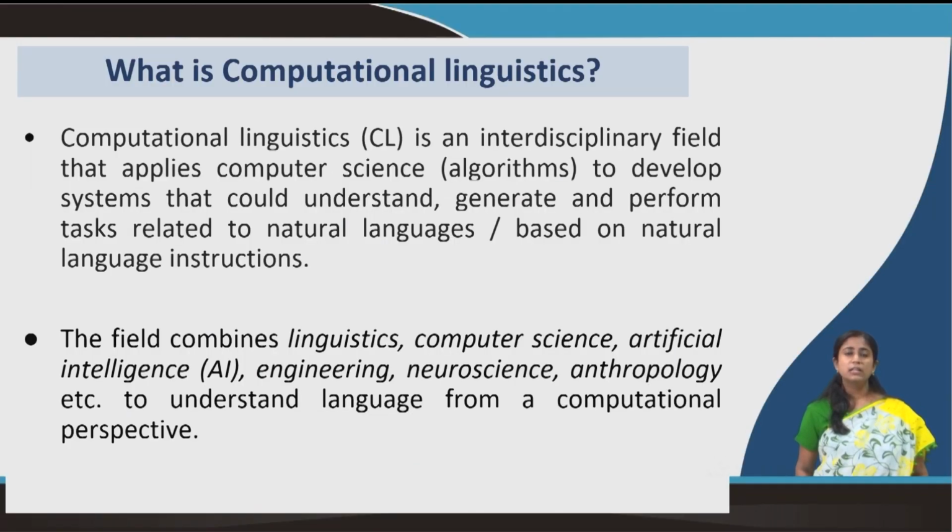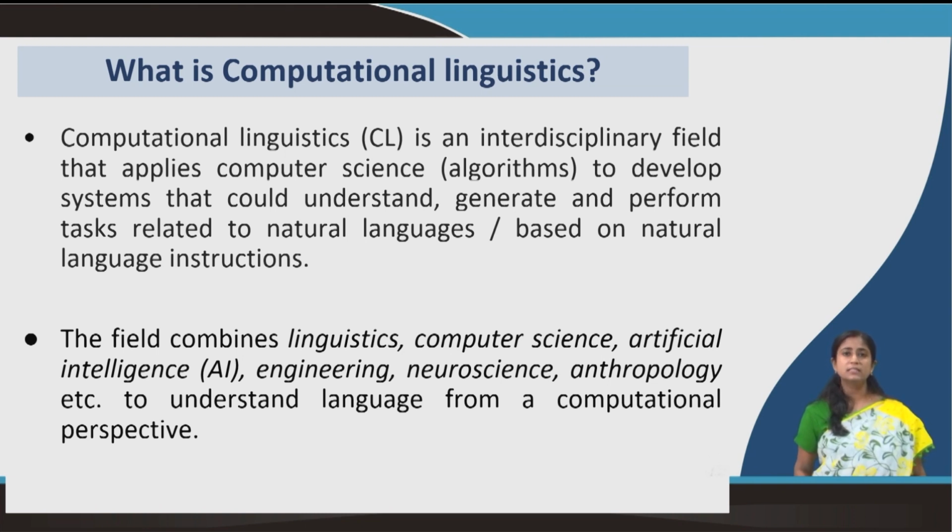Computational linguistics is an interdisciplinary field which applies computer science and of course knowledge about linguistics. And why do we do computational linguistics, or what do computational linguists do? They try to develop systems that could help in understanding and generating tasks related to natural language.